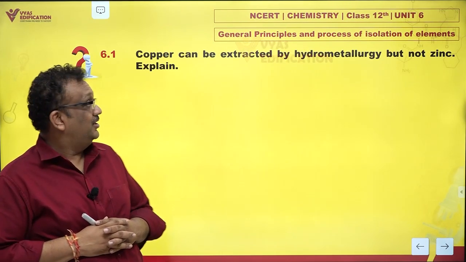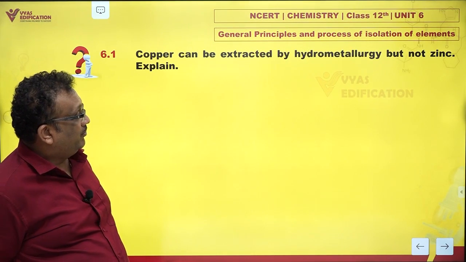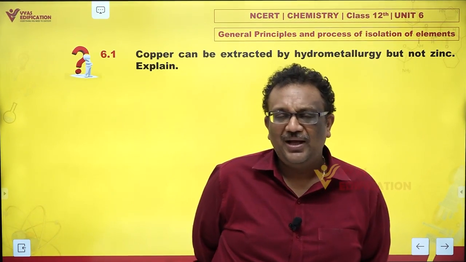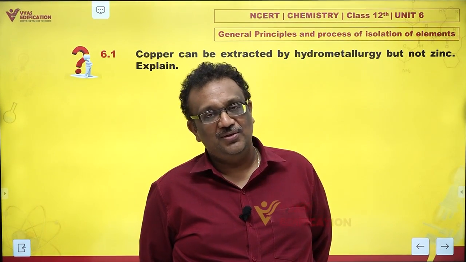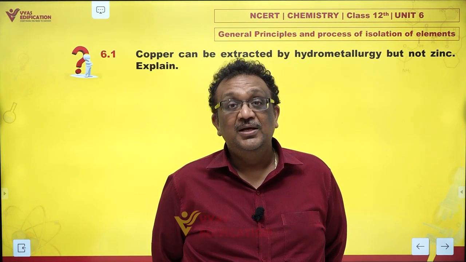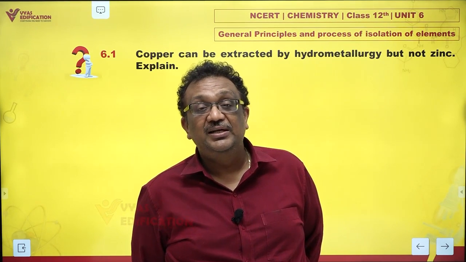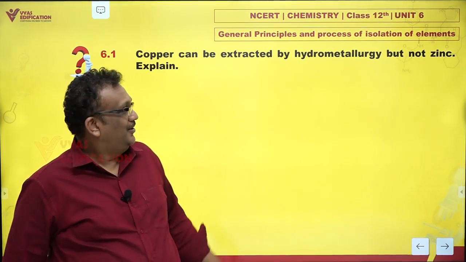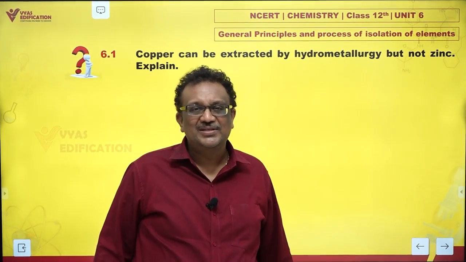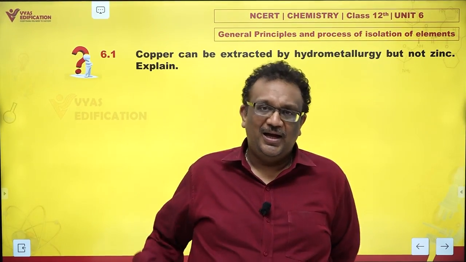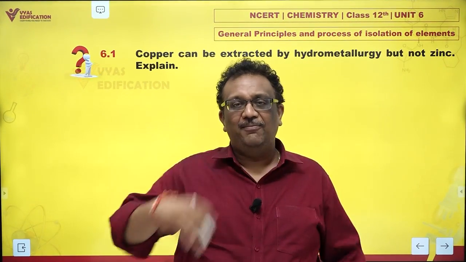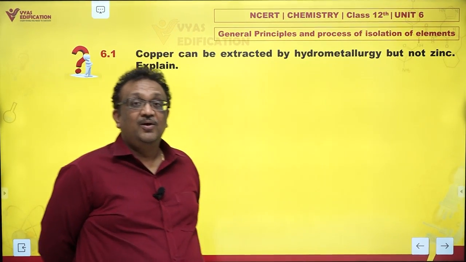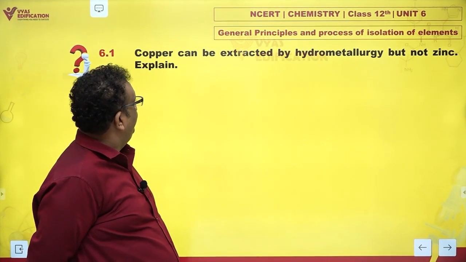The very first question: copper can be extracted by hydrometallurgy but not zinc. Explain. Now, this actually is not a very correct question because in practice a huge quantity of zinc is extracted using hydrometallurgy. But then, as you know, this is an NCERT question, and NCERT and actual truth have some gap. First, I'll just offer a classical answer and then we'll examine why and how of what I'm saying.